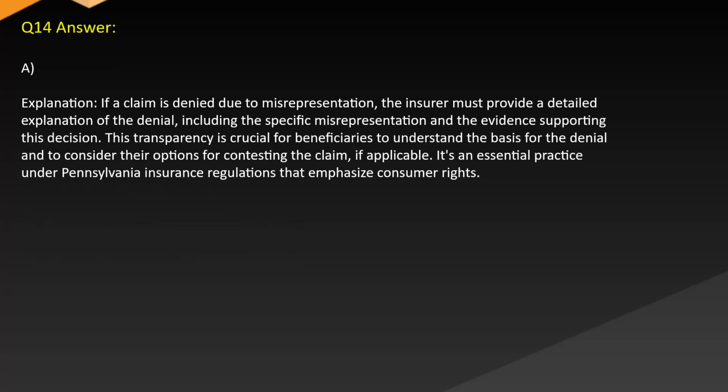Answer A. Explanation. If a claim is denied due to misrepresentation, the insurer must provide a detailed explanation of the denial, including the specific misrepresentation and the evidence supporting this decision. This transparency is crucial for beneficiaries to understand the basis for the denial and to consider their options for contesting the claim, if applicable. It's an essential practice under Pennsylvania insurance regulations that emphasize consumer rights.